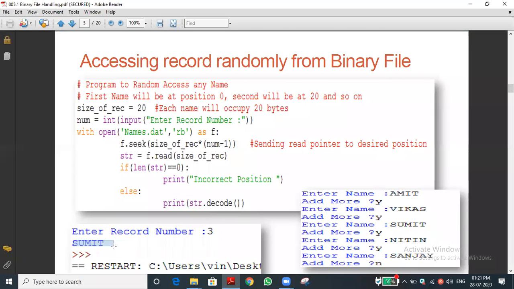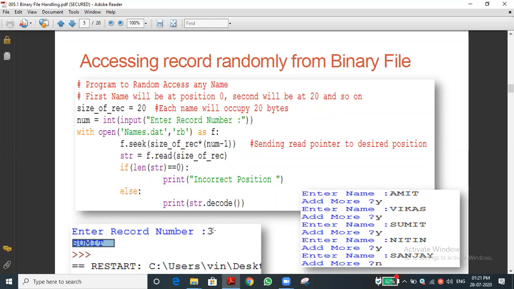Have you understood? If I enter 3, it will read the third record. For example, a database file contains 100 names. Suppose the record number is the record ID. Let me take your project also: enter your ID. My ID is number 3. If I enter 3, it will display my name. Have you understood, students? Yes, sir.